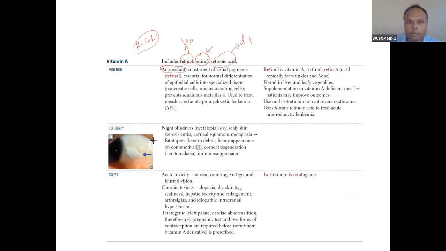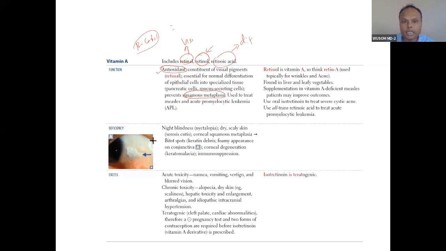Because it has a double bond, it has the capacity to scavenge free radicals and protect your membrane and other parts of the body. So it is also an antioxidant, and it constitutes the visual pigment rhodopsin. It is essential for normal differentiation of epithelial cells into specialized tissue, as I have already told you. Vitamin A is required in pancreatic cells and mucus secreting cells. It prevents squamous metaplasia, because if it is absent, metaplasia can happen because of the deficiency.